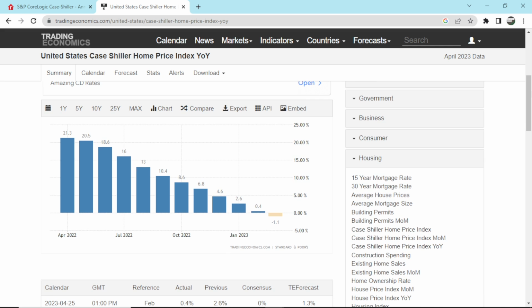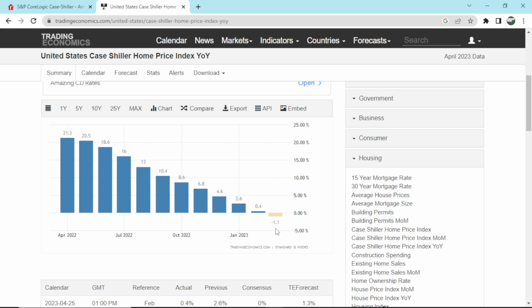And here we have the graph. And we can see that negative 1.1% that came in for March results. There are multiple Case-Shiller reports that get tracked. Make sure you're aware of which one you're looking at. And again, this is the 20 city home price index. Okay, let's get some details behind these numbers.